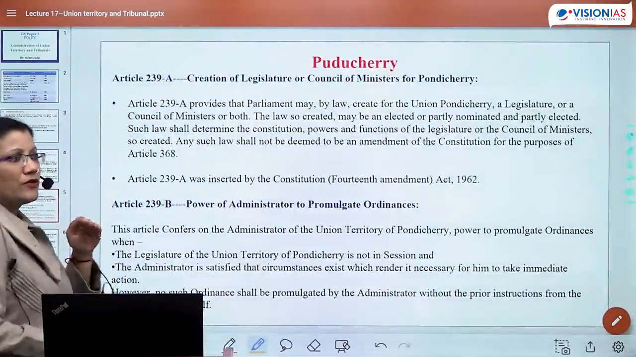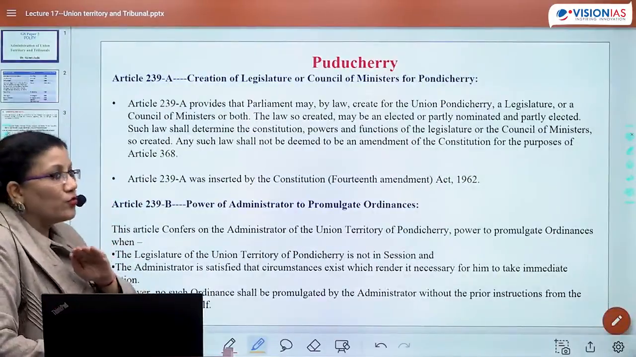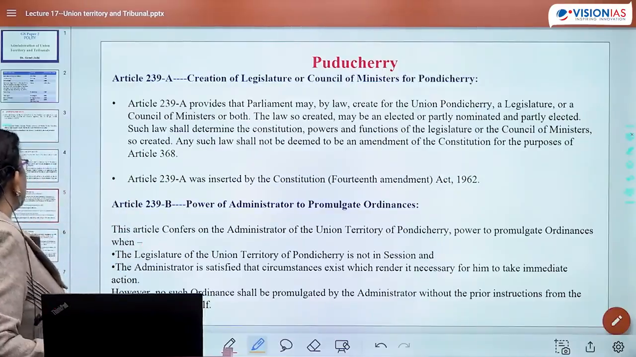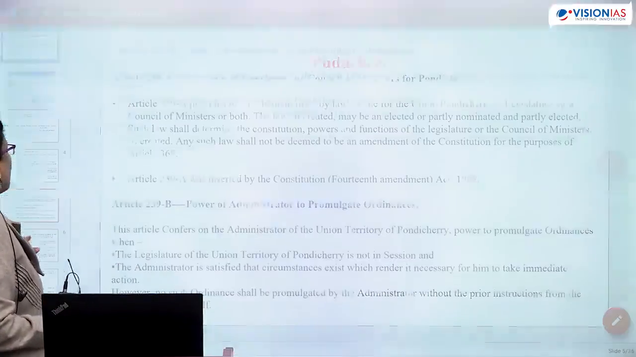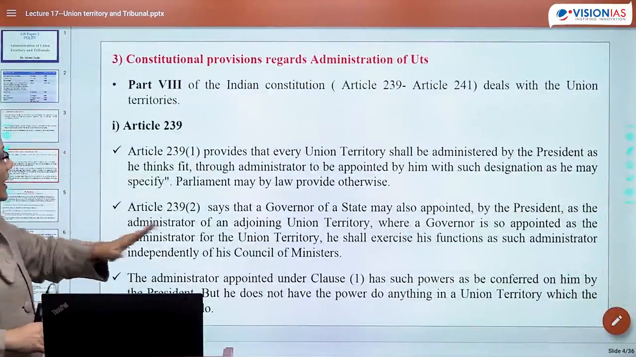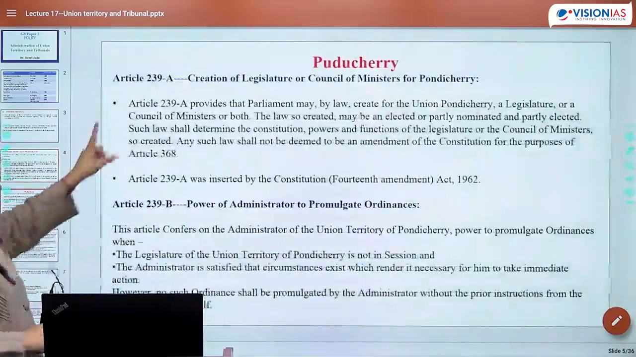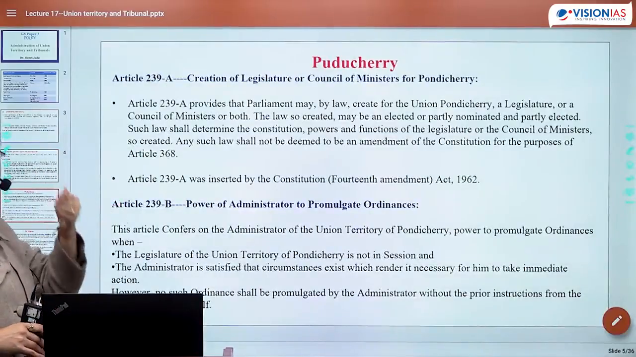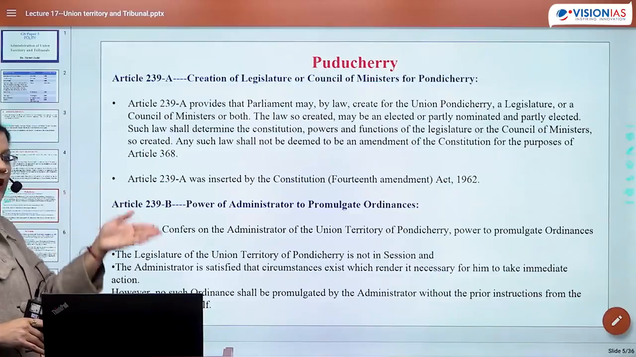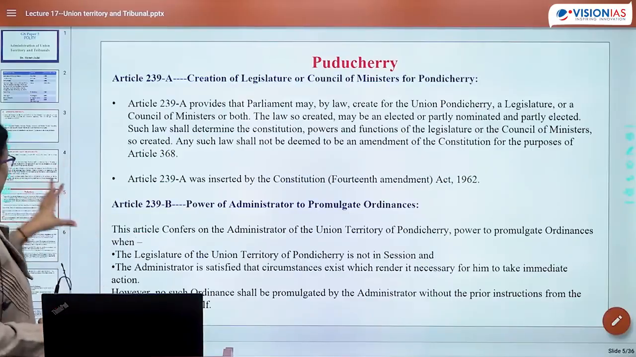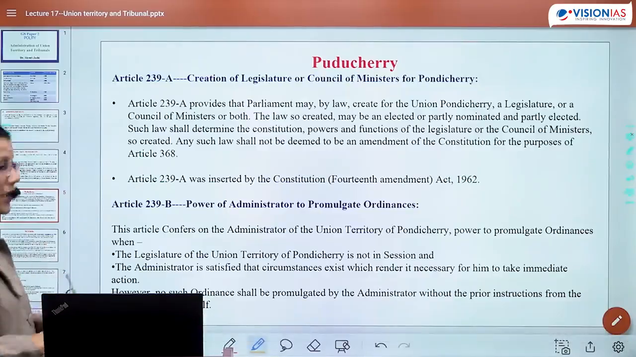So now we have discussed Article 239 and its clauses. Now coming to Puducherry, 239A. Again, if we refer to the range, it is 239 to 241. We saw 239 clause 2, and now this is 239A, right? After that we will see 240, then 241. So 239, 239A, 240, 241. These are the articles concerning UTs. So we are now discussing 239A.